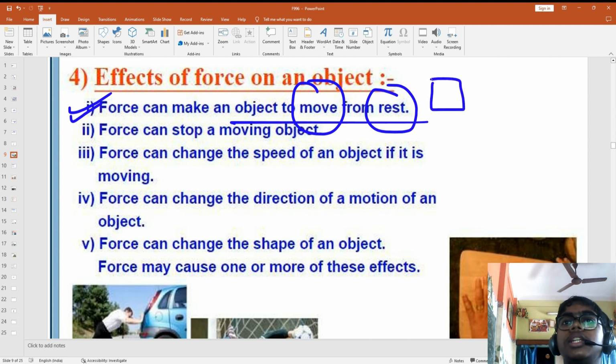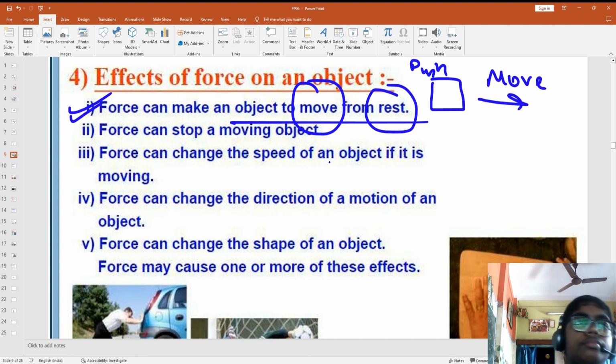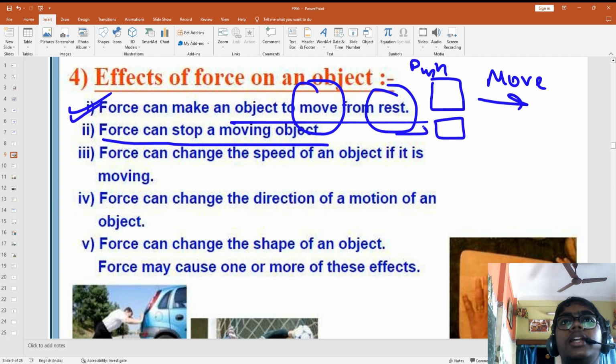This means one object is there. When you are pushing it, it will start to move. Force can stop a moving object. So one thing is moving like this, you come and stop it, and it will not move.